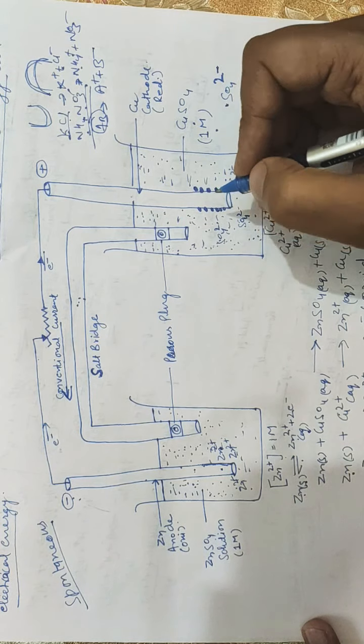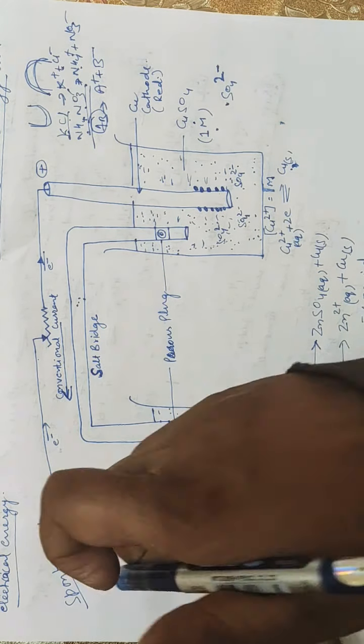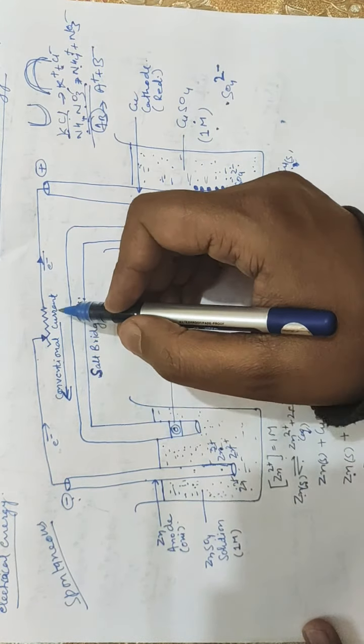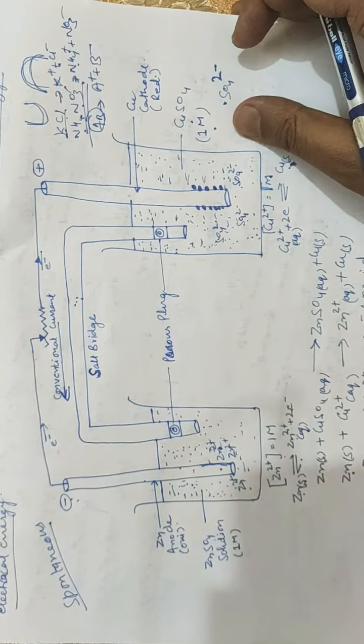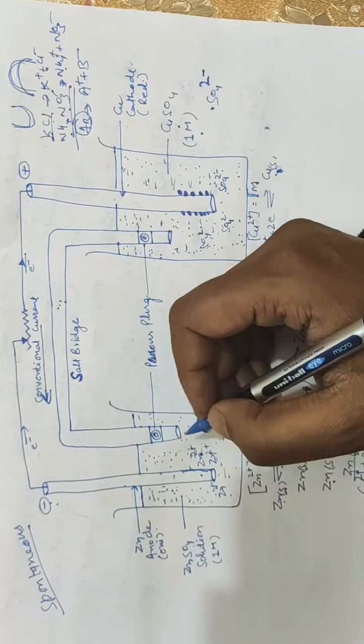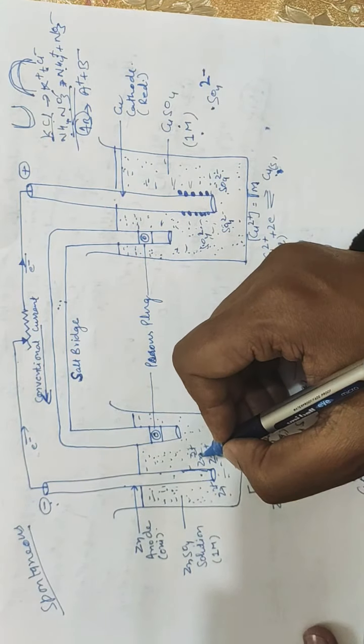So what is the result of all this reaction? This reaction results in the flow of electrons, and there is a flow of current. Electrons are flowing from zinc to copper because zinc is losing electrons. And further, due to the loss of electrons, zinc 2 positive ions get formed here. The 2 positive ions mean there is an accumulation of positive charge around the zinc electrode.